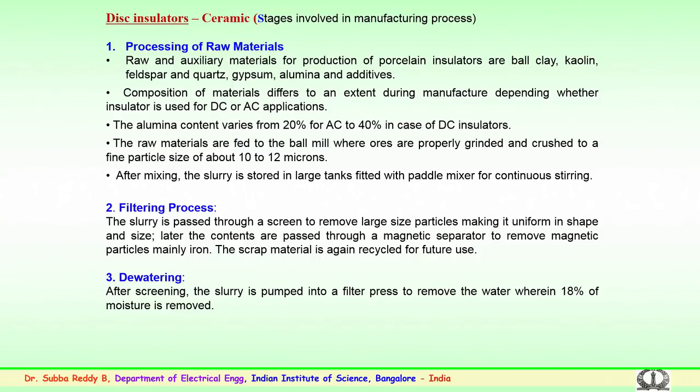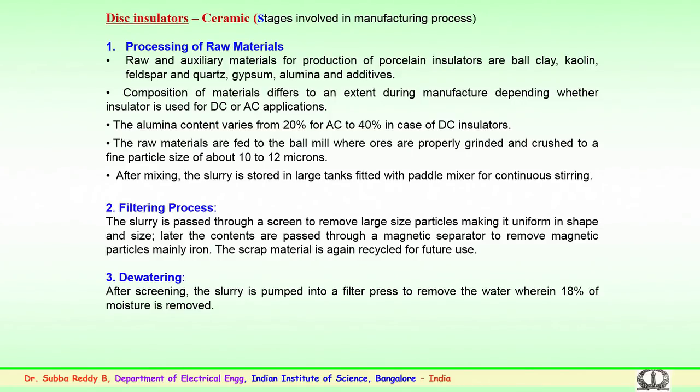Several types of insulators for normal and contaminated conditions have been developed by various manufacturers across the globe and are used in transmission systems. Ceramic insulators come in different types, such as bushings and long rod insulators, but we will focus on the disc insulators used for transmission.